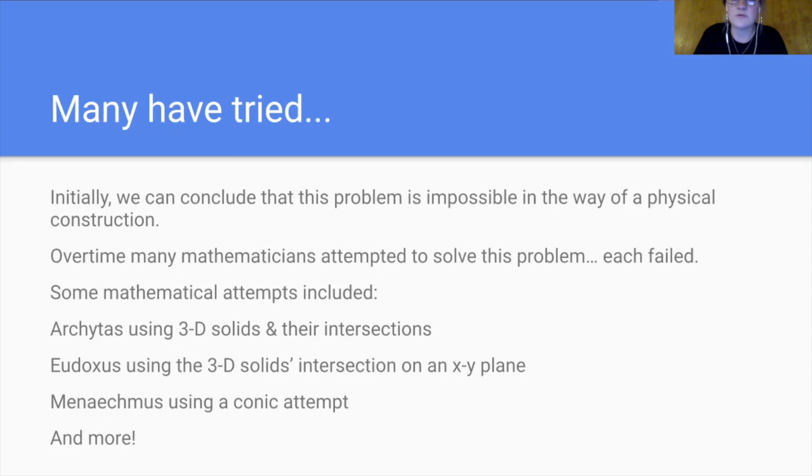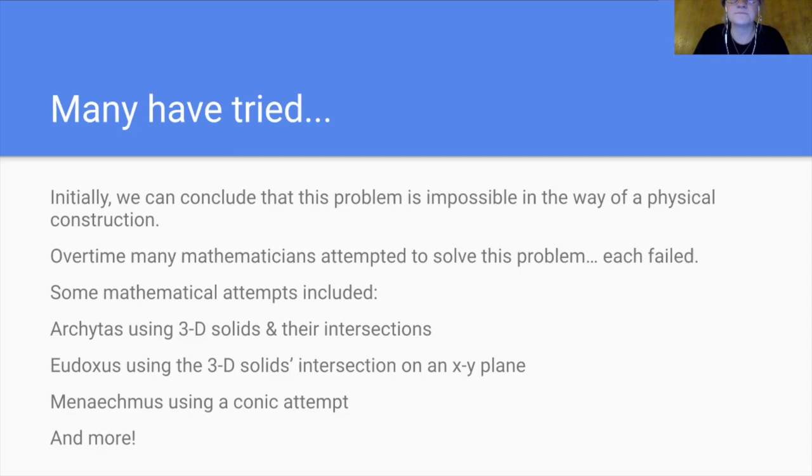Eudoxus was a student of Archytas, and he used the 3D solids method where they intersected but projected it onto an XY plane, so made it into a 2D. Menaechmus used cones. All these attempts were very complex and very in-depth, but ultimately there was no derived solution from any.